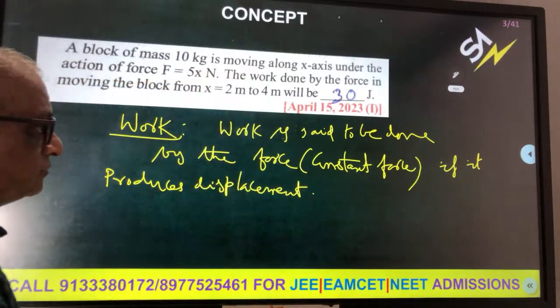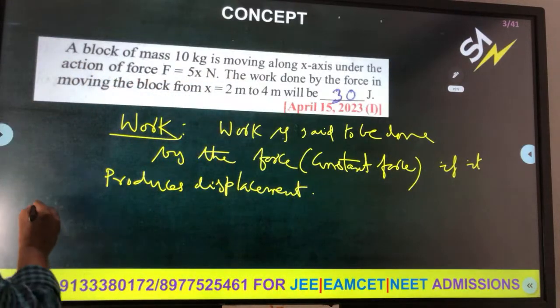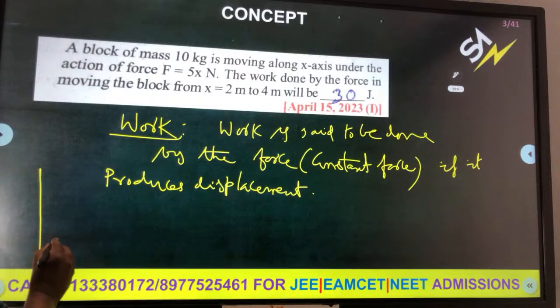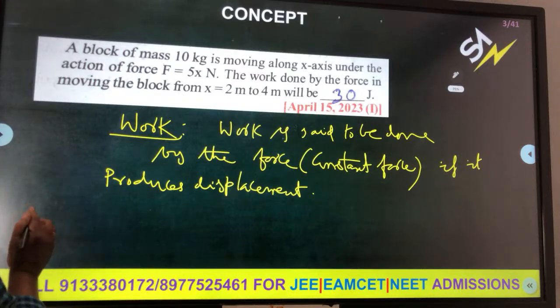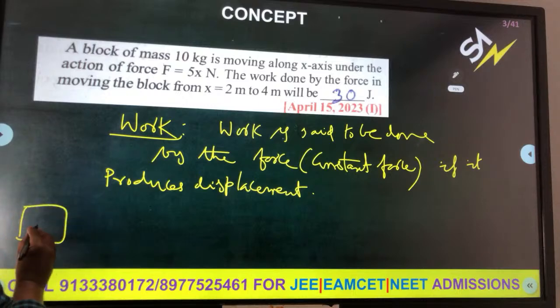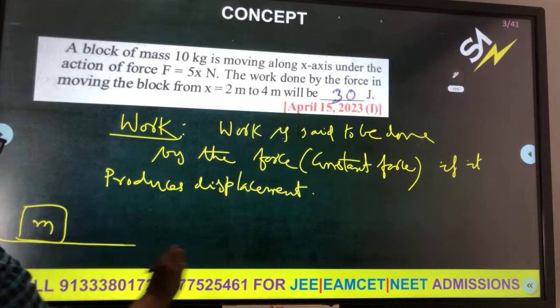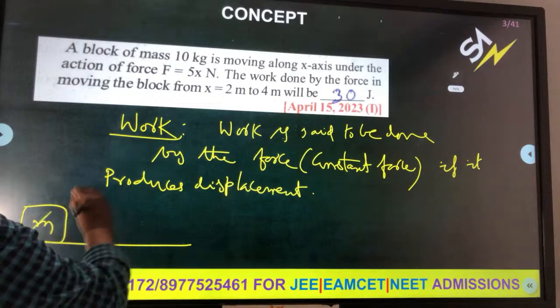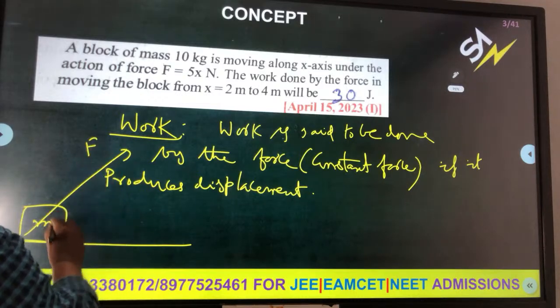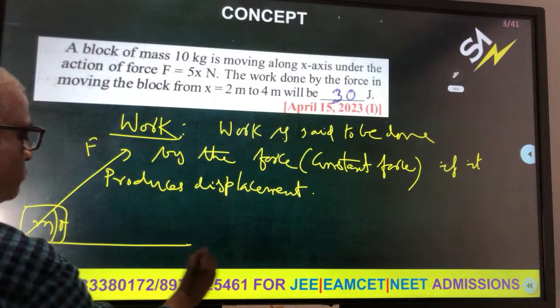So I am drawing a diagram here, students. There is a block resting on a smooth surface. I am applying a force like this at an angle theta. The body is moving through a displacement.